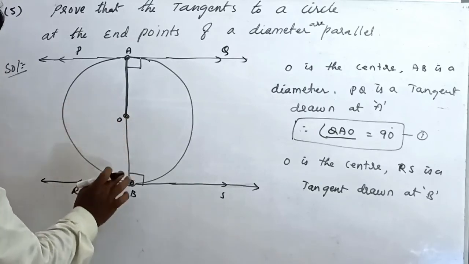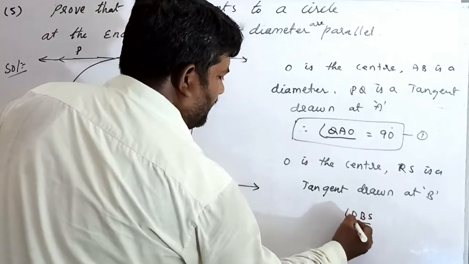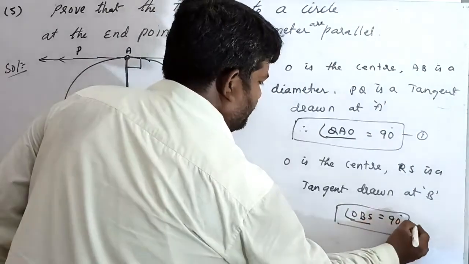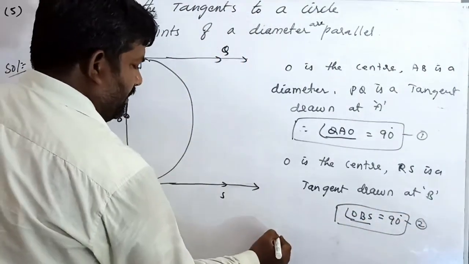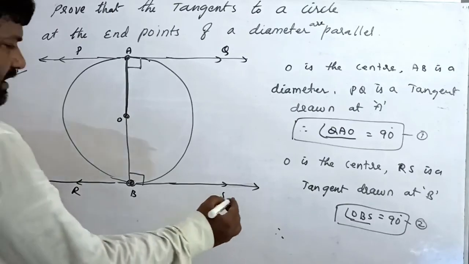That means angle OBS equals 90 degrees. Equation number 2. Now add equations 1 and 2.